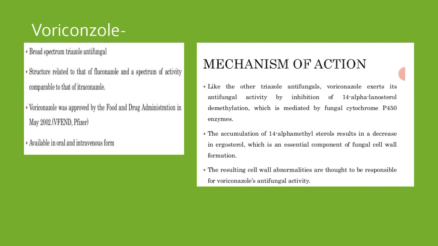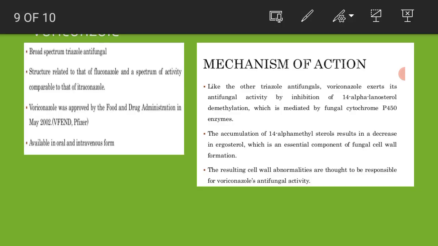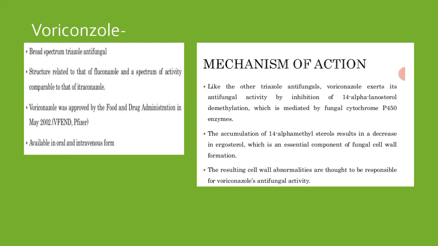Okay, then we saw voriconazole. Voriconazole will inhibit the 14 alpha lanosterol demethylation, due to which the ergosterol will not get synthesized, and as we know, ergosterol is a very essential compound in the phospholipid bilayer, in the cell membrane of the fungal cell.